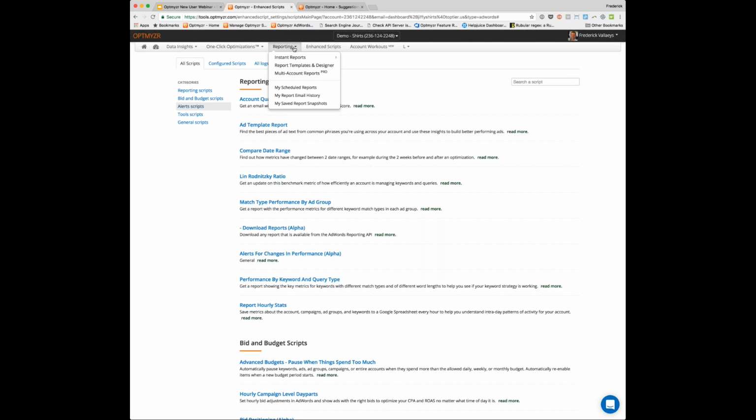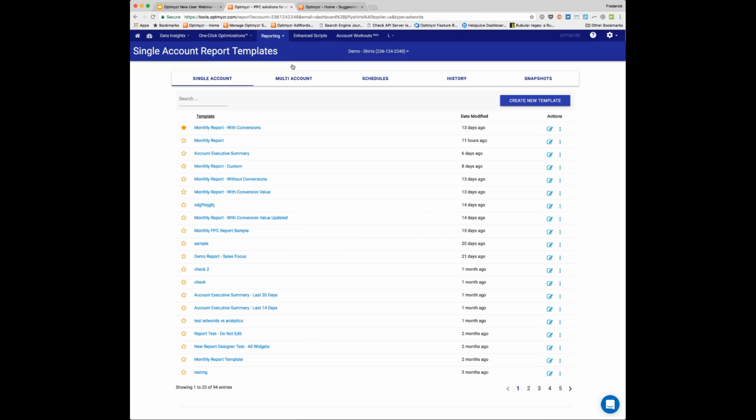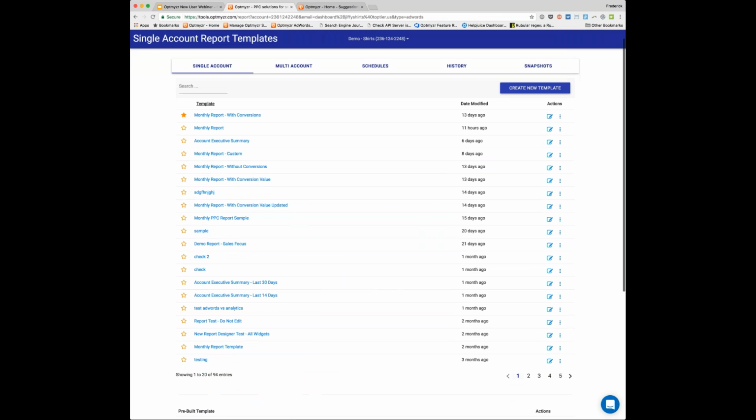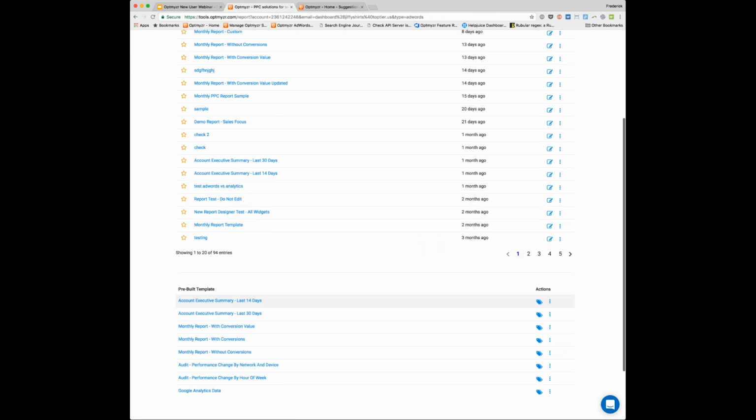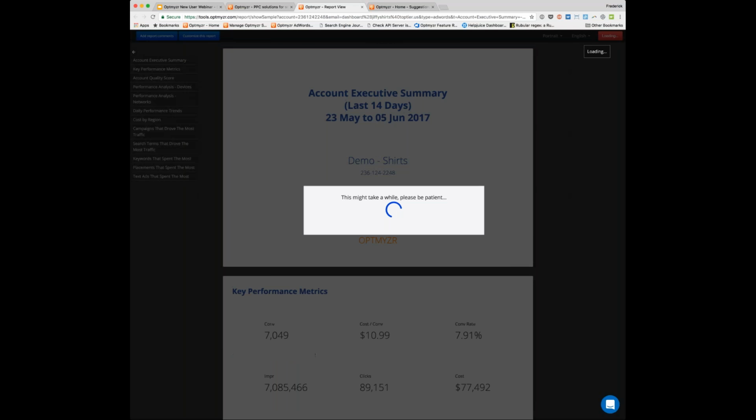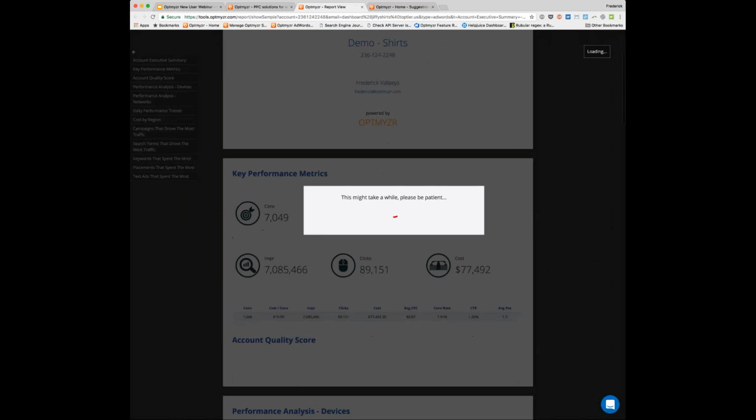Reporting is pretty self-explanatory. We can help you deliver reports to your stakeholders, whether that's a client or a manager. Every account by default comes with some pre-built templates, and running the data is as easy as clicking on that. With the template that we've built, we'll pull in all of this account's data, and we'll give you a pretty decent looking report.